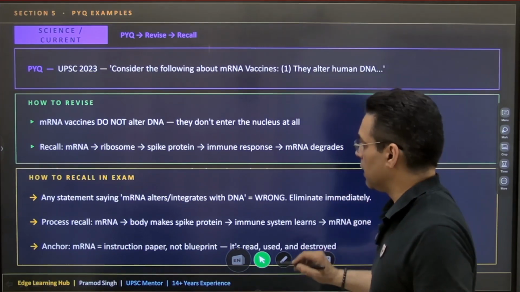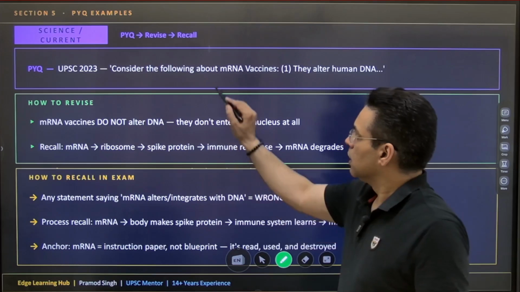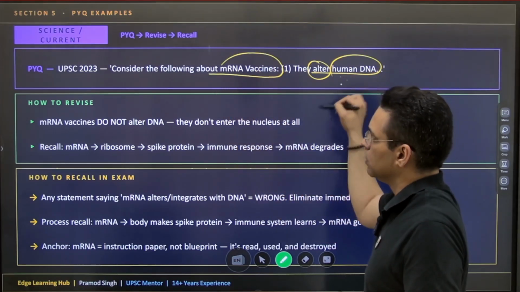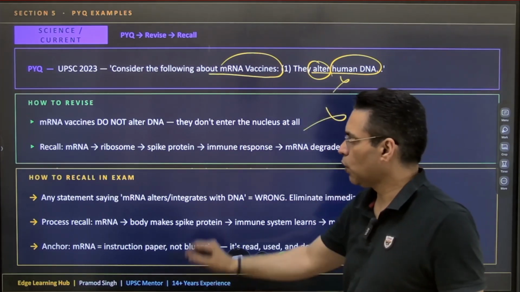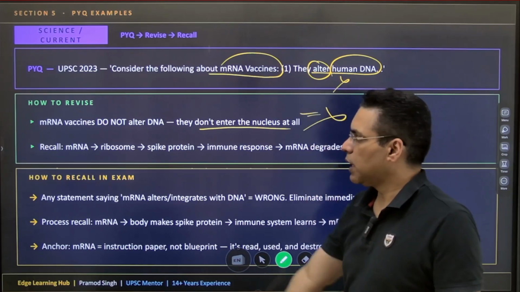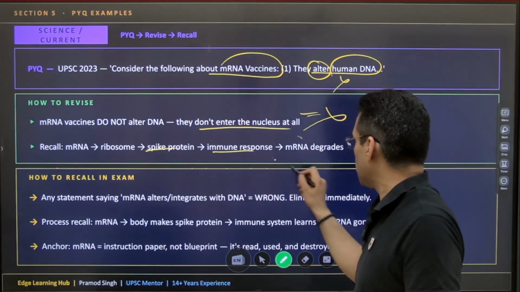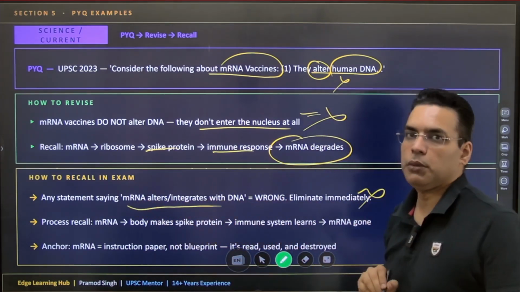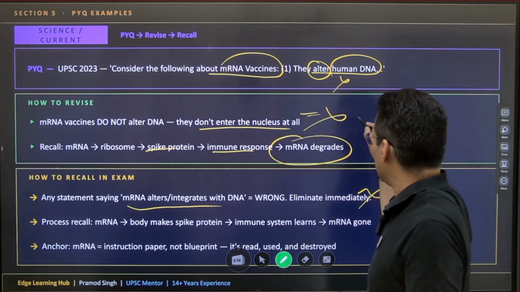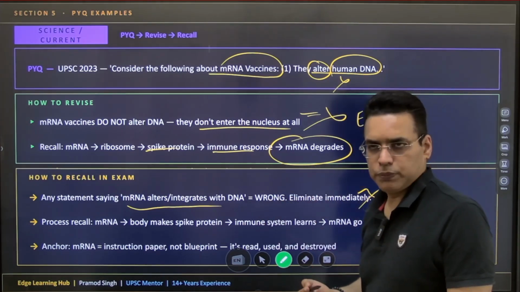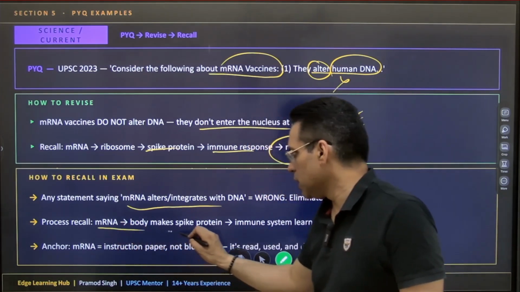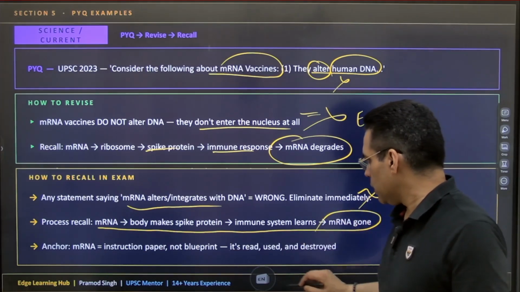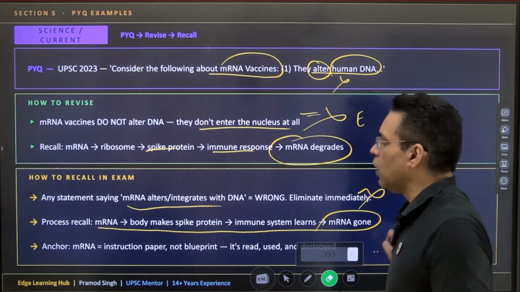Now current affairs, science and tech. 2023. Consider the following about mRNA. mRNA alters human DNA. No, they don't alter DNA. So this statement is wrong. They don't alter DNA, they don't alter the nucleus. mRNA, ribosomes, spike protein, immune response, mRNA degrades. Any statement saying alters DNA is wrong, immediately eliminate. Look for extreme words. This was an extreme word. Process recall: mRNA, body makes spike protein, immune system learns, mRNA gone. So you need to understand how the questions are being framed and how they are used.